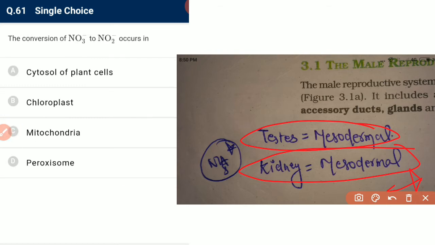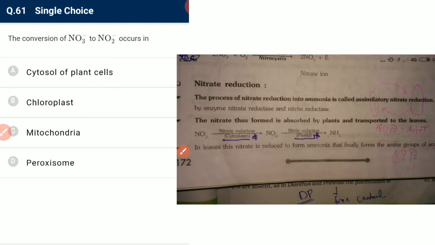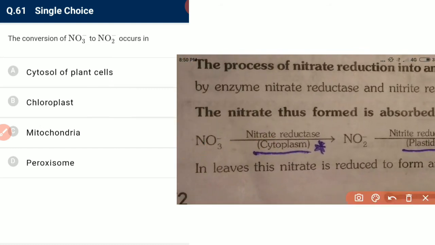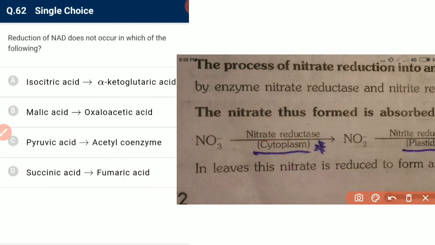The conversion of NO3 minus to NO2 minus, that is nitrate to nitrite. Nitrate is converted into nitrite in the cytoplasm in the presence of nitrate reductase. Here it is nitrate, ending in -ate, and nitrite, ending in -ite.